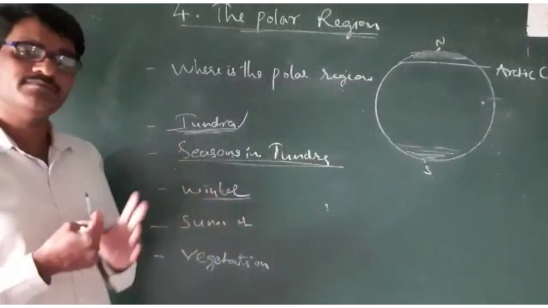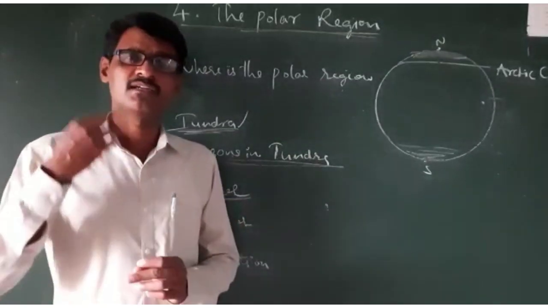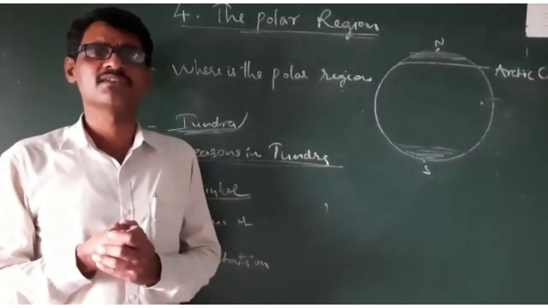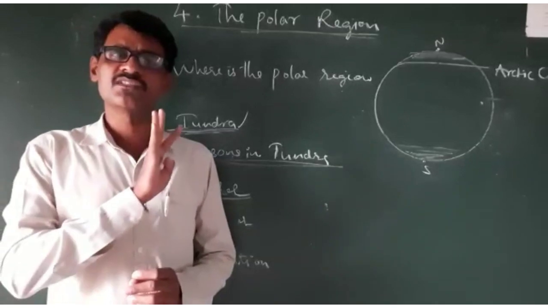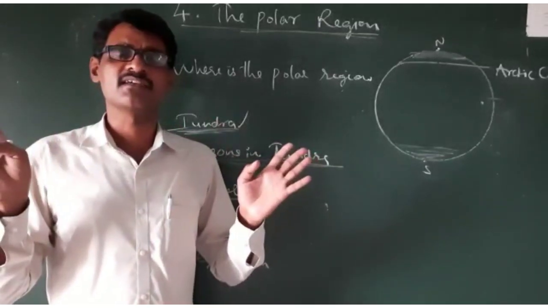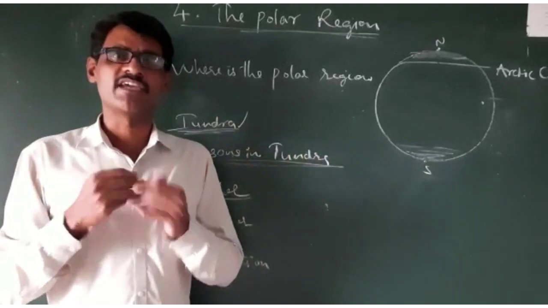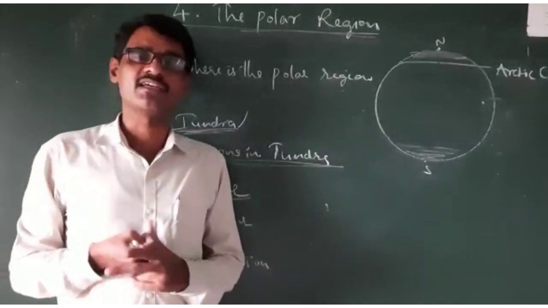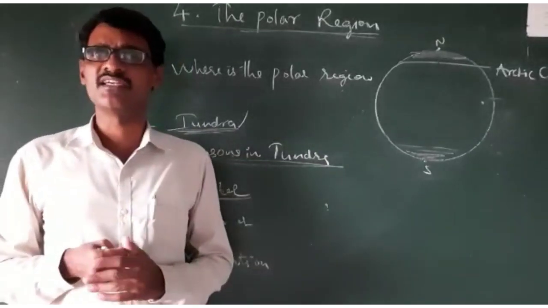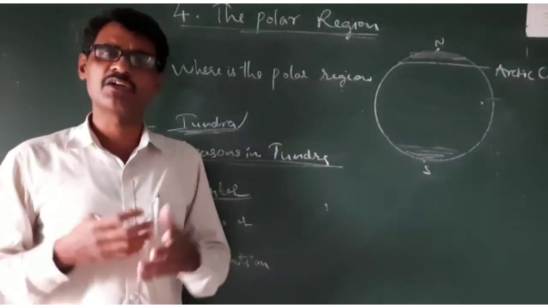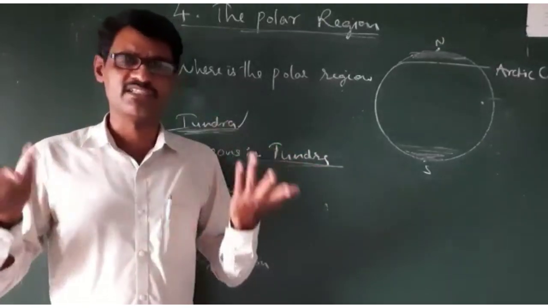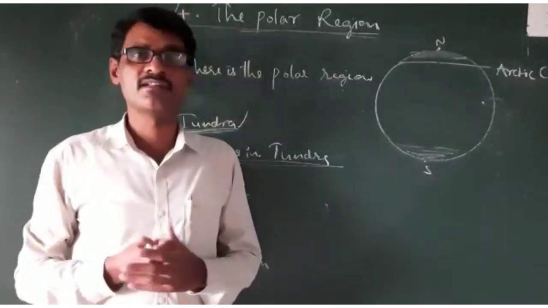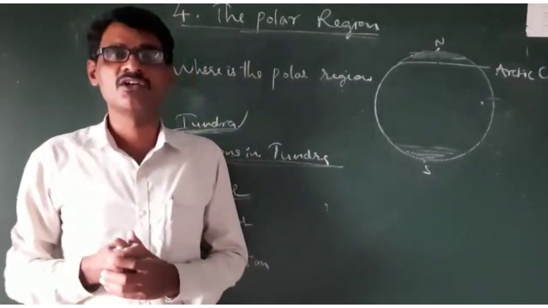From November, December, January, the 3 months, there is no sunshine, no sun rising and sun setting. We cannot see the sun during these months. So the weather is extremely cold, bitterly cold. We cannot bear those cold conditions, and some of the birds and animals migrate from the polar region to other regions to protect themselves.